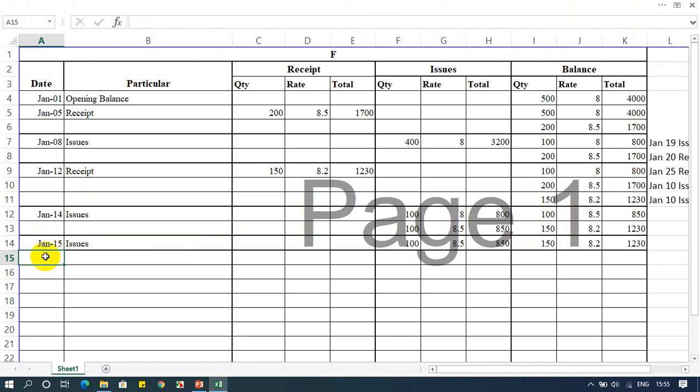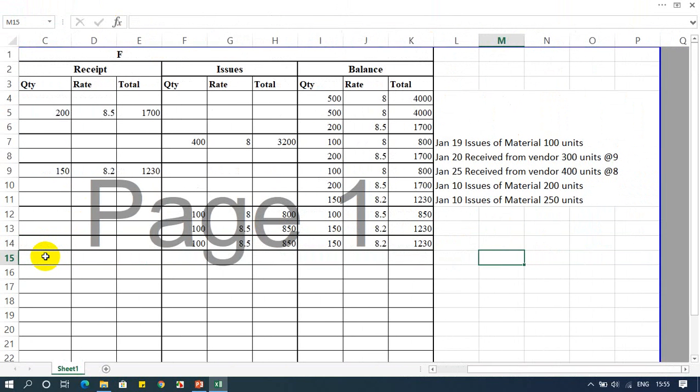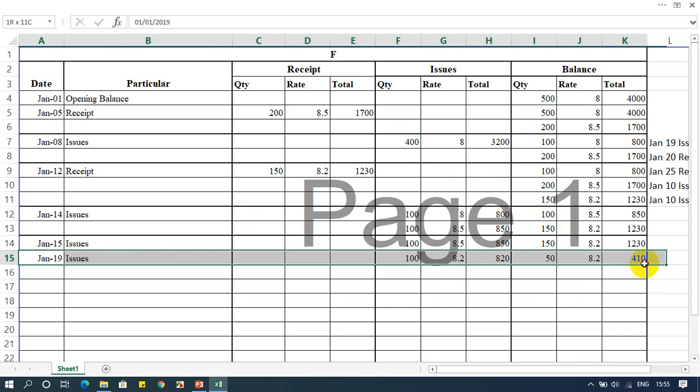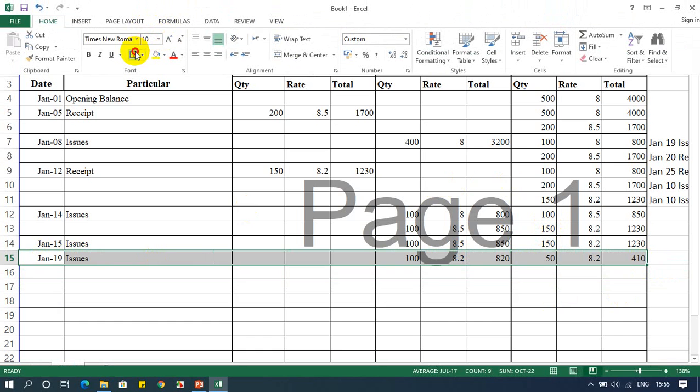And then on January 19 something is happening. On January 19, again material issued, how much? 100 units. So we are issuing material. Here, how much? 100 units. I have how much? 150 units. So 100 units issued at 8.20 will become 820. So how much is left? 50 units with the rate of 8.20, and it will be equal to 410, right? So this is how to make the record for the next one.